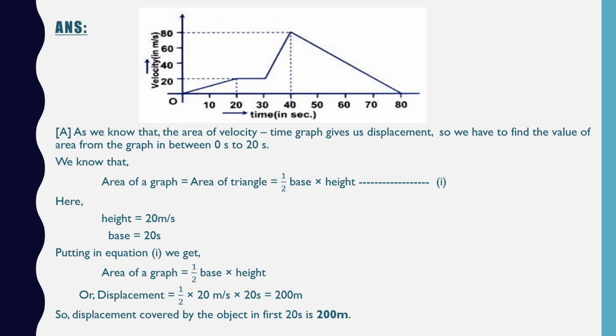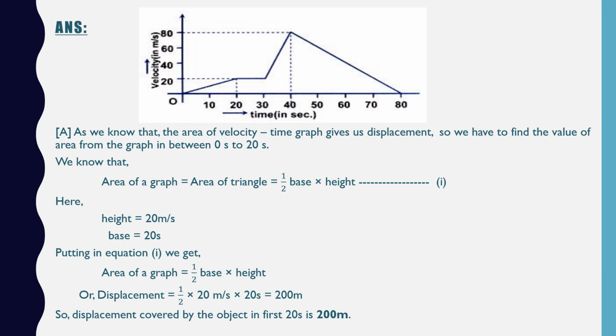or we can write displacement is equal to half base means 20 meter per second multiplied with 20 seconds, that we are getting 200 meter. So the displacement covered by the object in the first 20 seconds is 200 meter. So this is the answer of the first option.